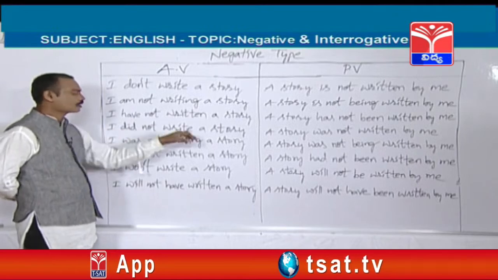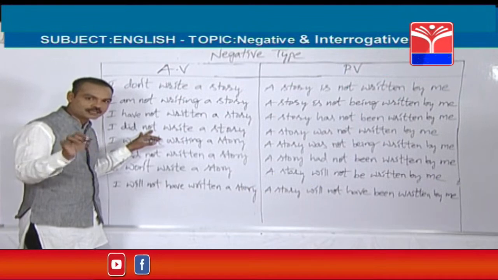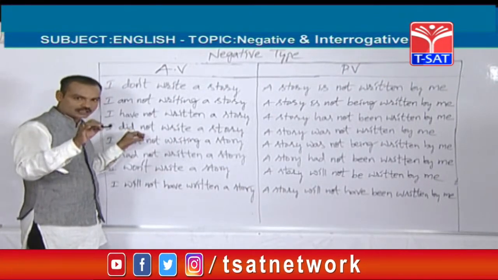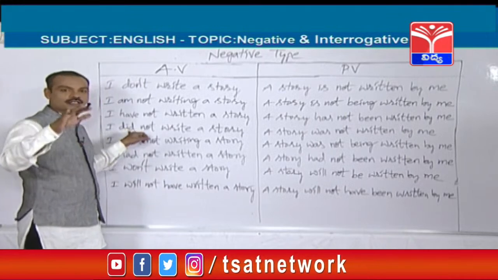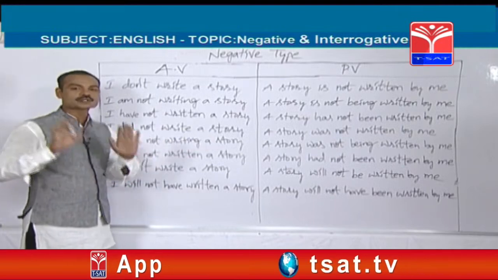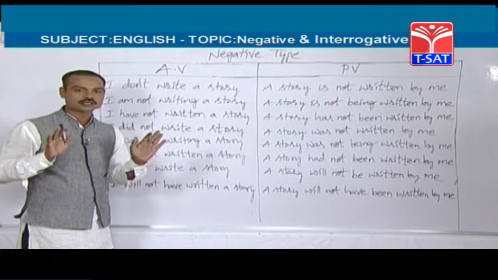So like that. Next, simple past tense. I did not write a story. Which tense is it? Is it simple present tense or simple past? Simple past. See, whenever you find did as the helping verb, which is used only in simple past tense. I did not write a story. It is a negative sentence from simple past.